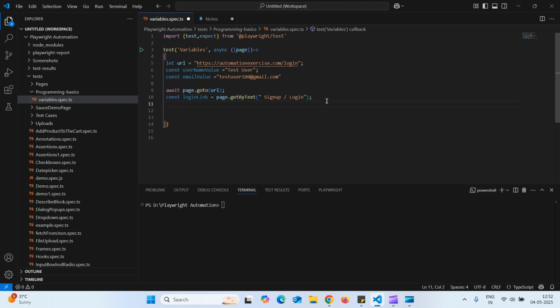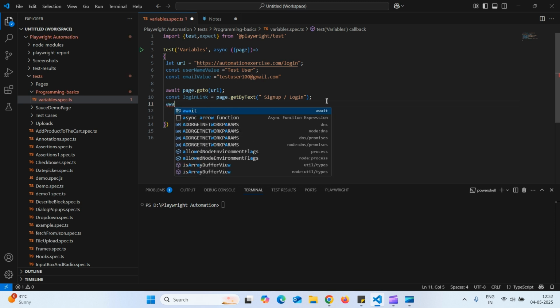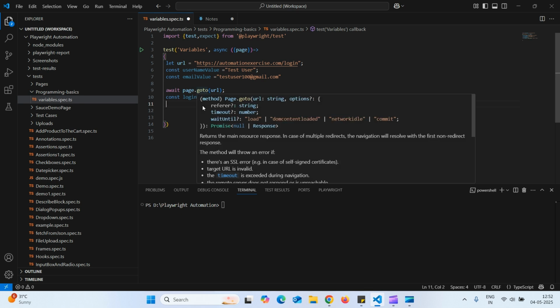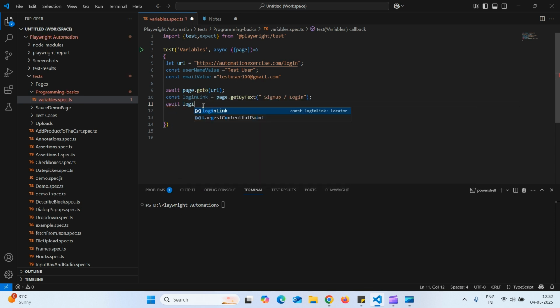Then I will use await. I want to click on this login link, correct? So await loginLink dot click. So I launched the URL and clicked on this link.